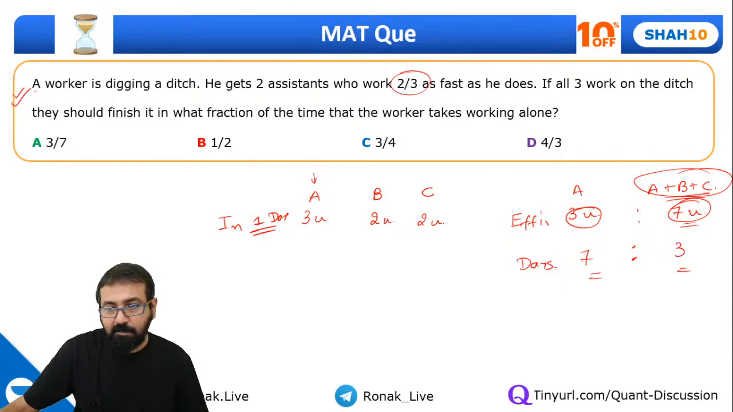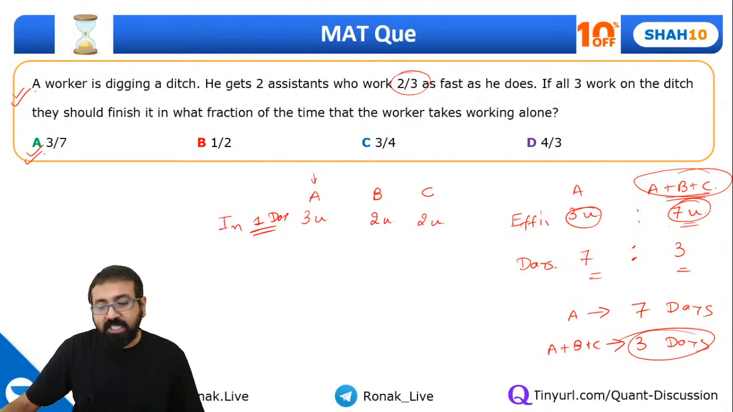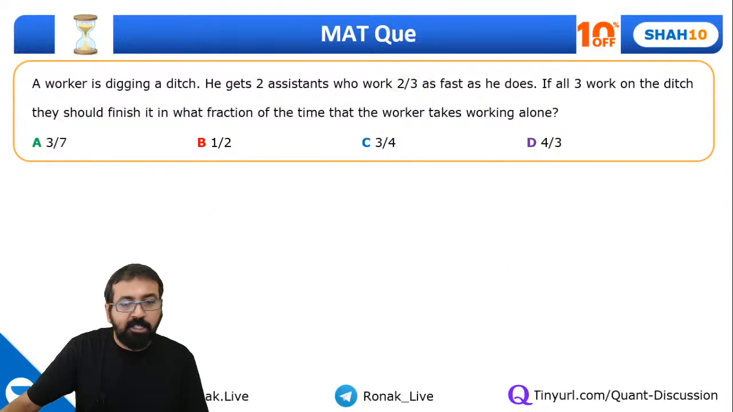Guys, please understand. If the ratio of efficiency is 3 is to 7, that means the ratio of days is 7 is to 3. That means A alone was doing the work in 7 days earlier. So A, B and C, all of them can do this work in 3 days. Right? That means the work will get over in 3/7 of the day. If you are finding this complicated, let me give you another way. Of course you can also think it this way, but let me give you another way.